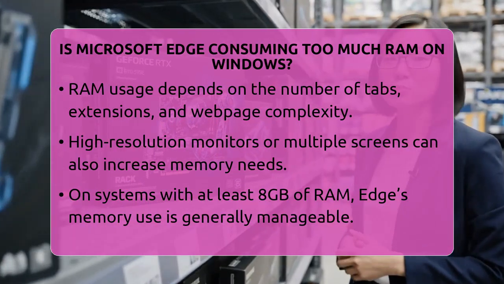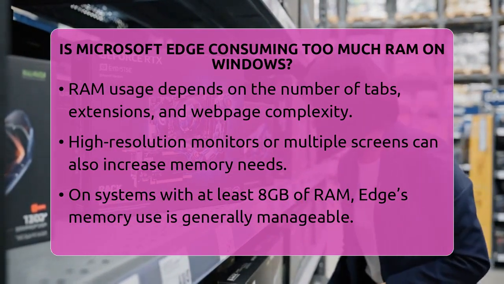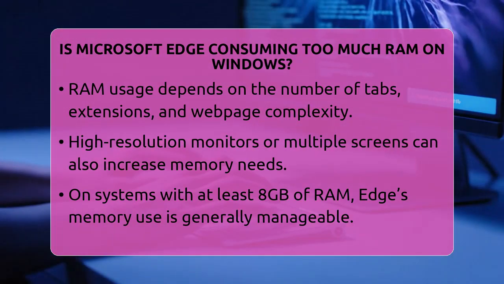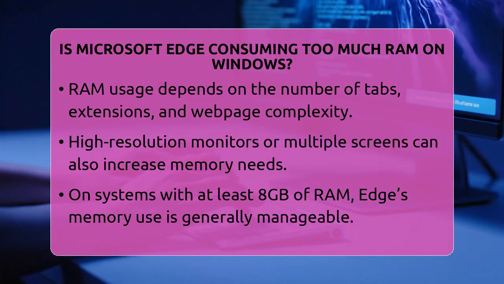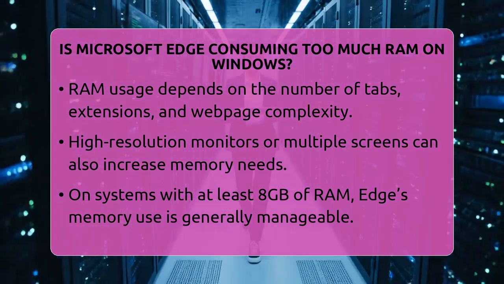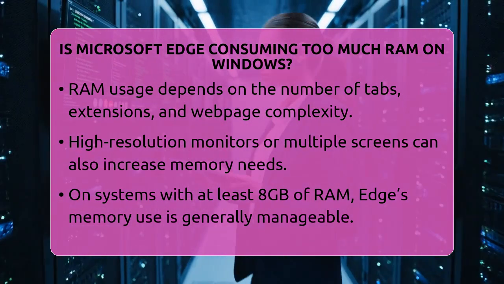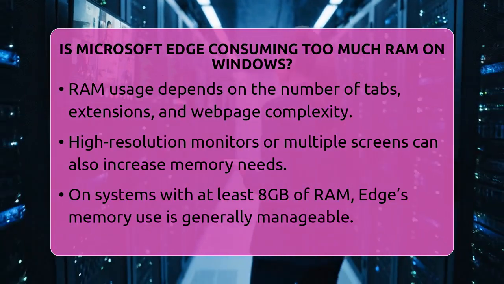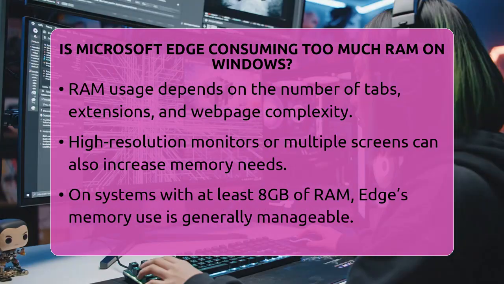Limit the number of open tabs and windows. Disable or remove extensions you do not need. Use sleeping tabs and enable efficiency mode. You can also set a maximum amount of RAM for Edge with resource controls. Clearing cache and browsing data regularly can also help keep memory use in check.